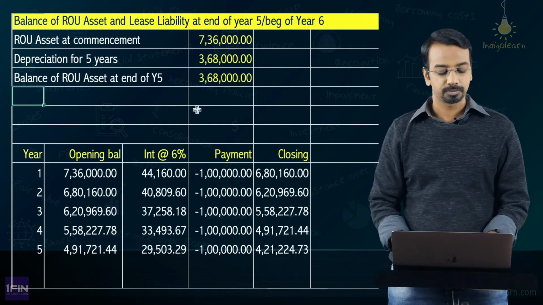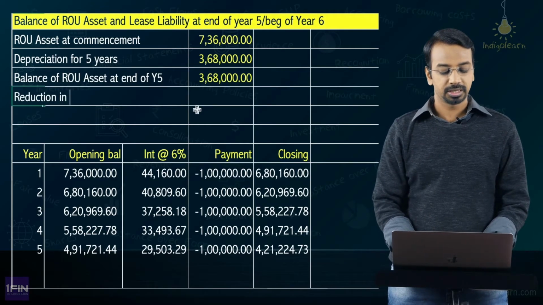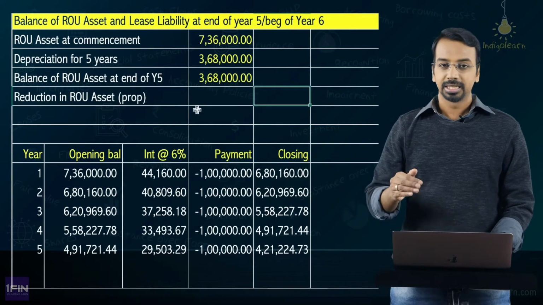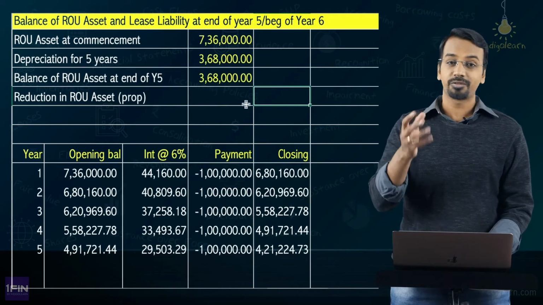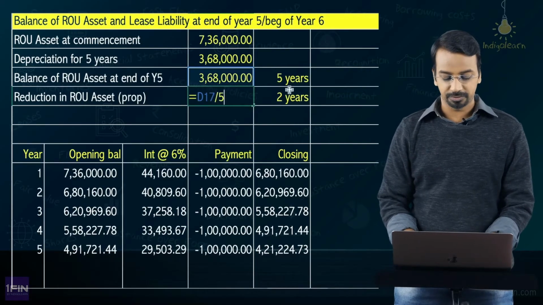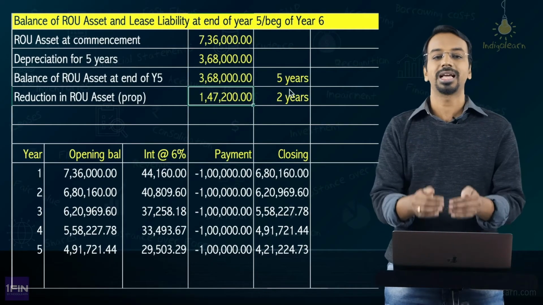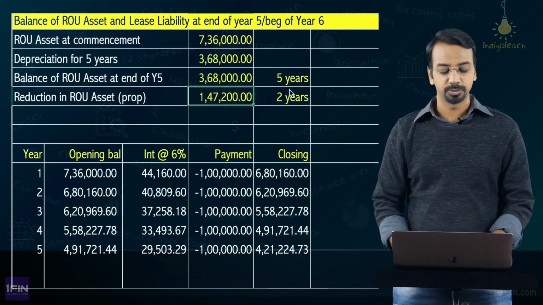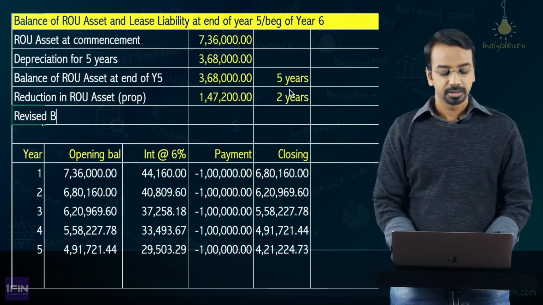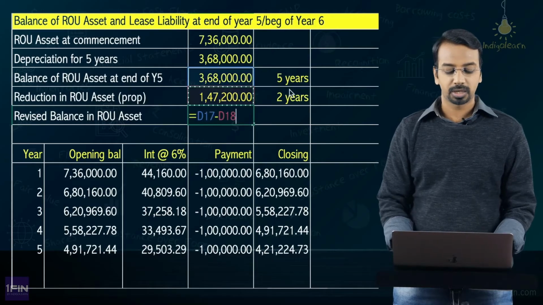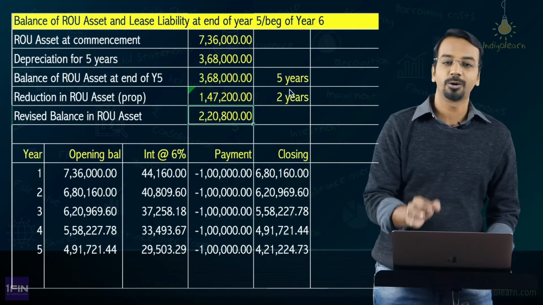So, what you do is reduction in ROU asset proportionately. What do you mean by proportionately here? This 368 represents 5 years, right? This represents 5 years. Reduction has happened for 2 years. So, basically 368 divided by 5 multiplied by 2, this is the reduction. 1,47,200 is the reduction in the value of right of use asset, which means revised balance in ROU asset would be 368 minus 1,47,000, which is 2,20,800.